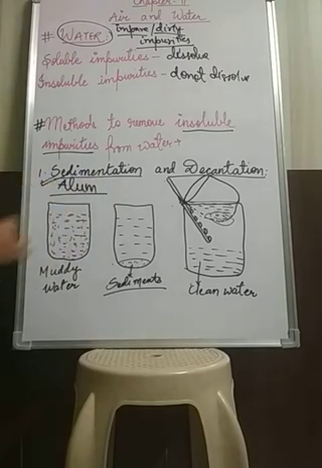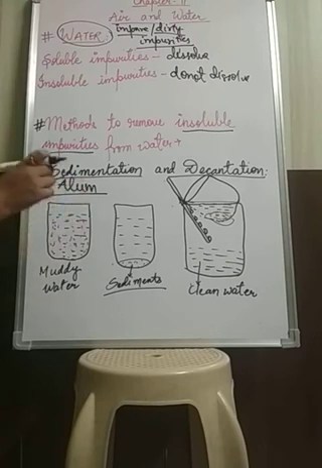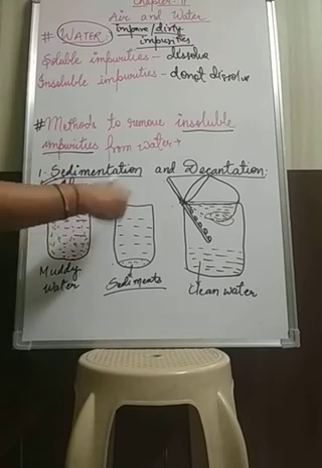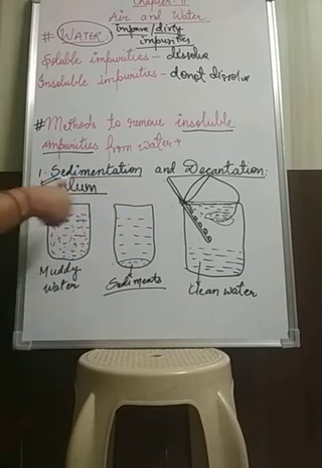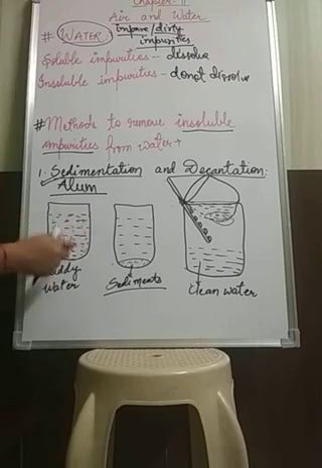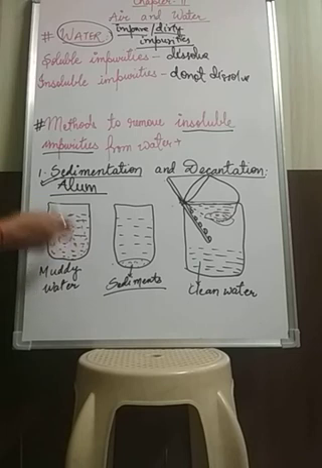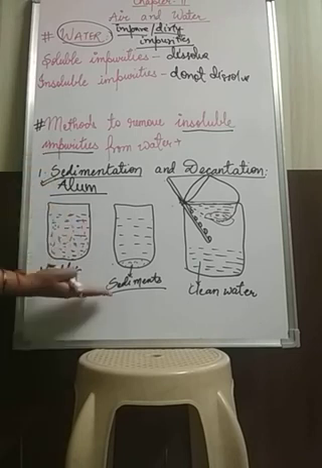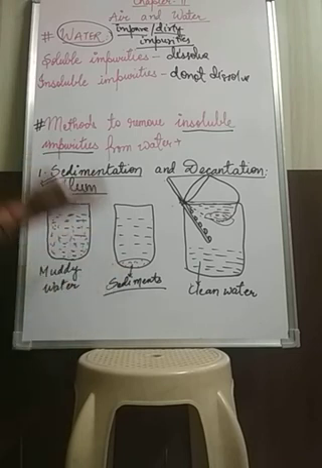In Hindi, this alum is known as fitkari. It is a light yellow crystal stone which should be tied with a thread and then rolled in this muddy water. Then this alum will make these mud particles heavier, and as the mud particles become heavier, they will quickly settle down at the bottom of the beaker. That means the rate of sedimentation has been increased.